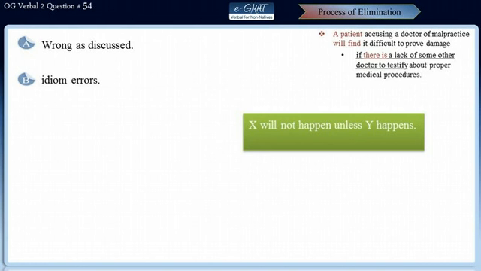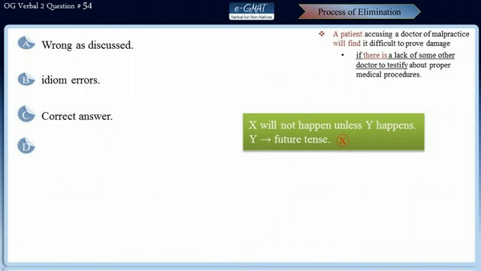But in this choice, Y has been written in future tense, which is not correct unless the sentence typically follows the rule set that the if-then sentence structure follows. So these errors make choice B incorrect. Let's take a look at choice C. Well, choice C is the correct answer because this is the most precise way of communicating the intended meaning of the sentence. Let's take a look at D.